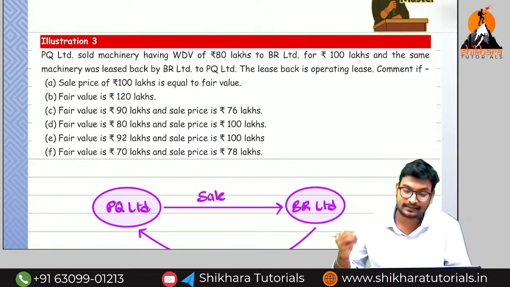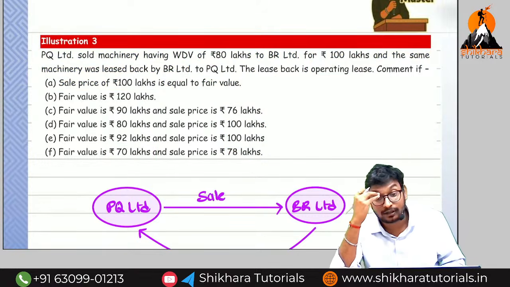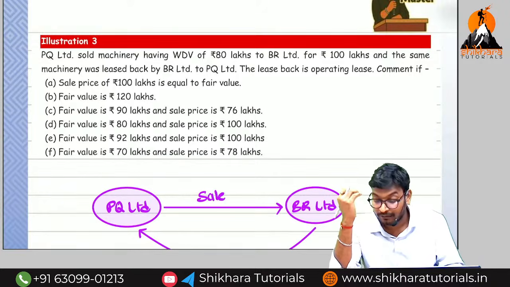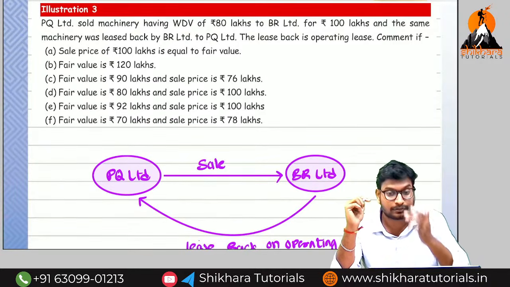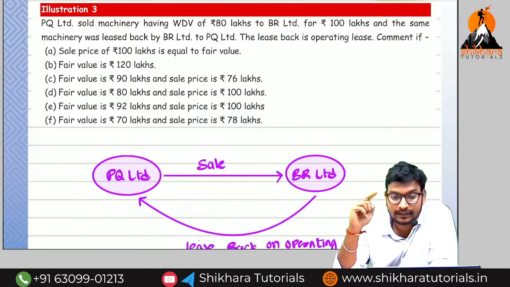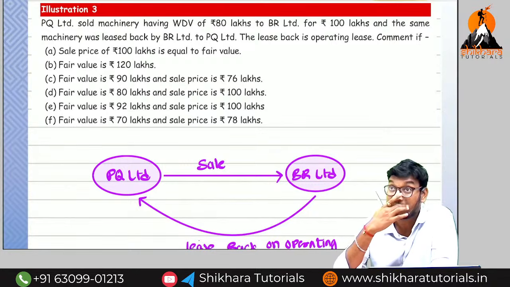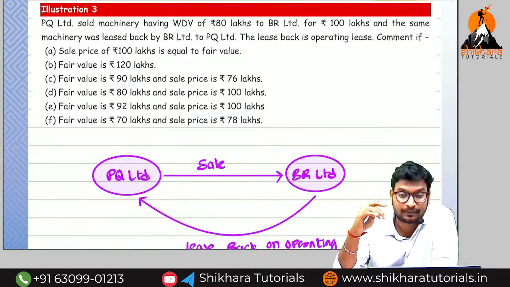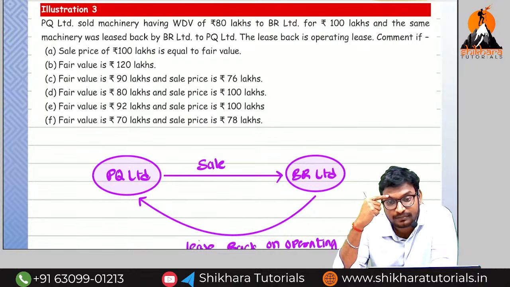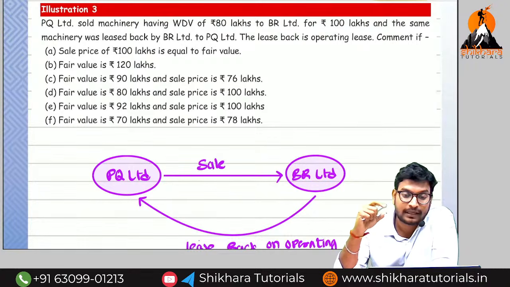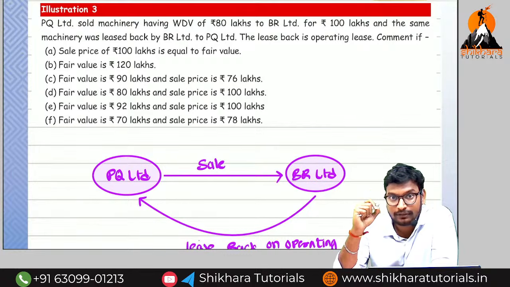And we have discussed the sale and leaseback, and also we have discussed what, ma? We have discussed one miscellaneous question. What is that one? In that question they will not give what, ma? They will not give the lease rental per annum. At that point of time, what is our assumption? Our assumption is the fair value of asset. Fair value is equal to what, ma? Present value of minimum lease rentals plus present value of unguaranteed residual value.